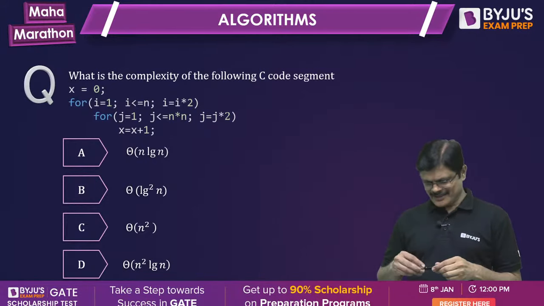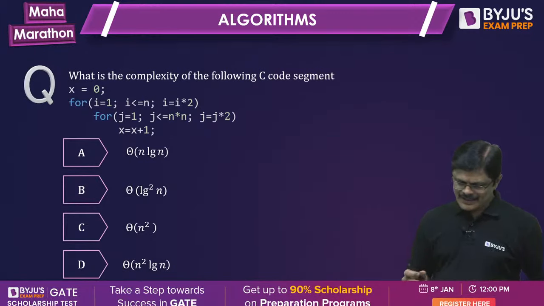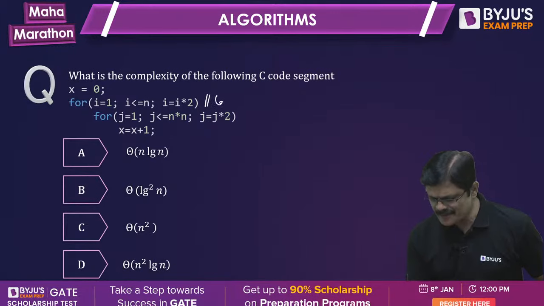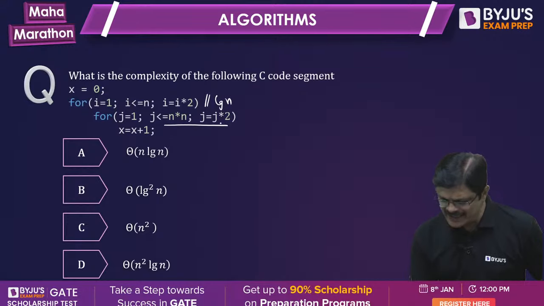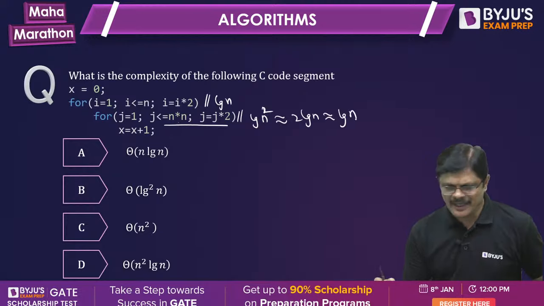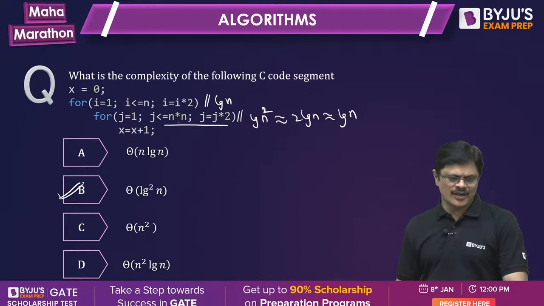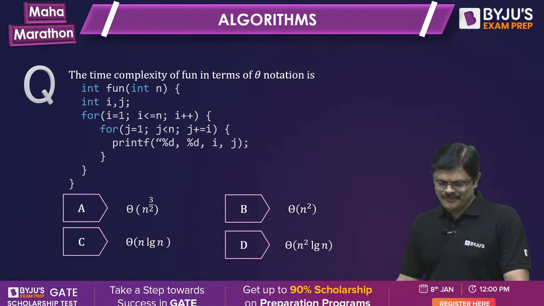Very nice. Nicely answering. So here it is log n times, whereas here it is log n square times. But log n square is the same as 2 log n, which is approximately log n only, asymptotically. So log n into log n, log square n.